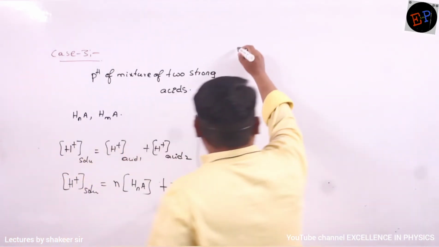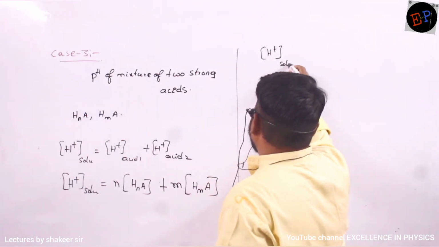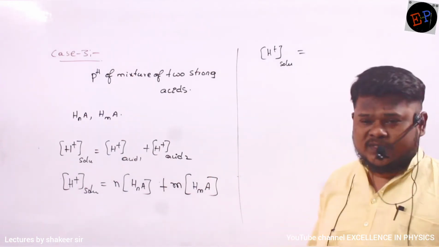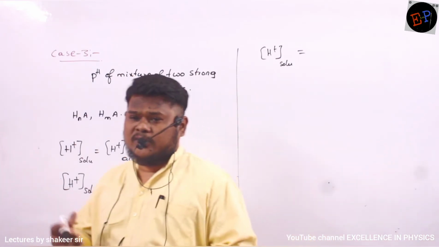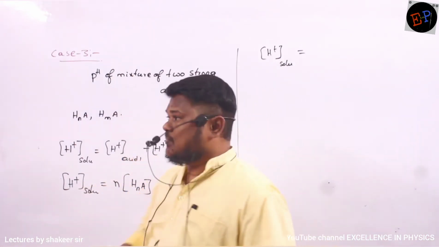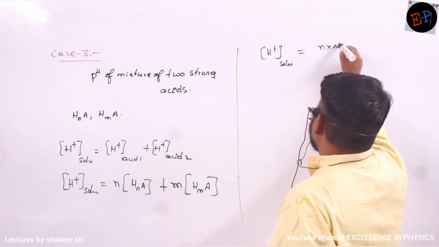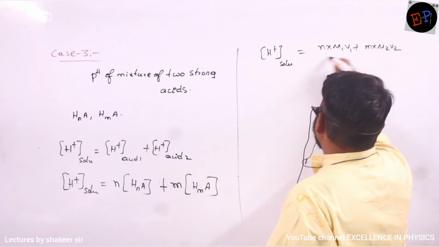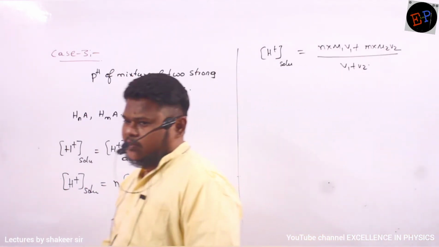Now, how can I calculate the H plus ion concentration of the solution if two acids are mixed? In the basic concepts of chemistry you should have studied how to calculate the combined concentration of both of them. This is the formula we can use: N multiplied by M1 V1 plus M multiplied by M2 V2, divided by V1 plus V2.